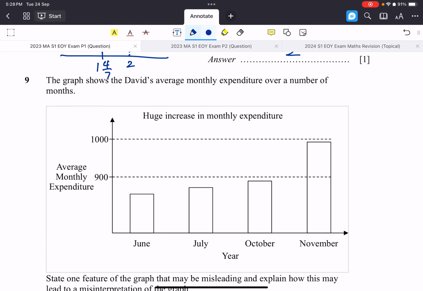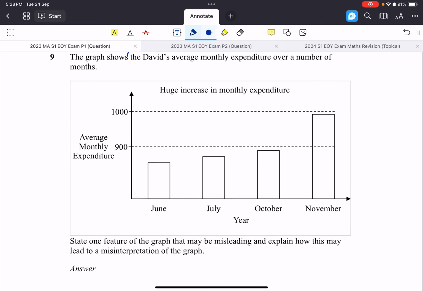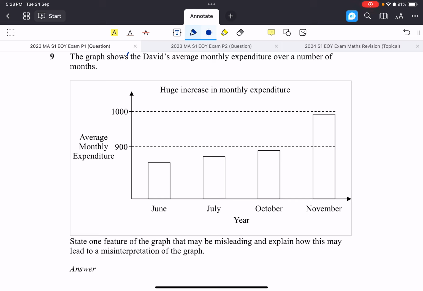This one I'm not going to write down the answer. I'm just going to verbally say it. So listen carefully. And anyway, you're watching this as a video, so you can always go back and re-watch and re-listen again. Now, what exactly is the problem here? They say state one feature. After stating one feature, explain how it is going to lead to a misinterpretation. So what exactly is the misinterpretation here?